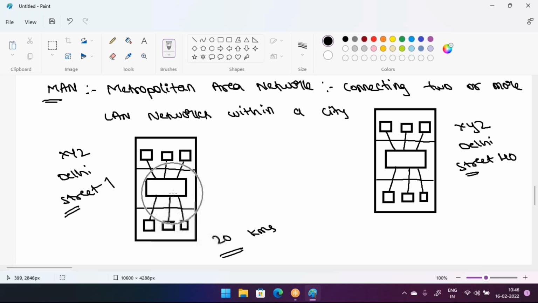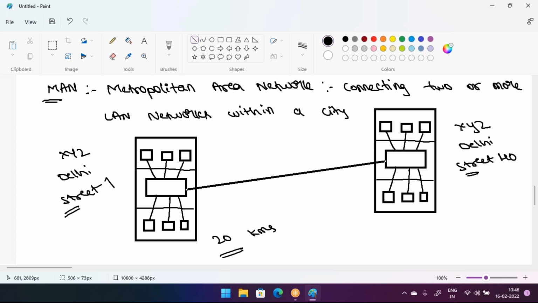From branch 1 to branch 2, we can take one cable and connect these two branches like this. This is called a MAN network.